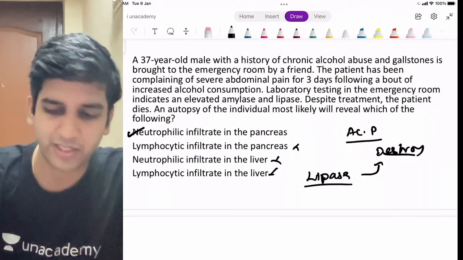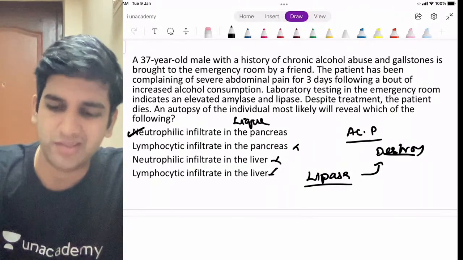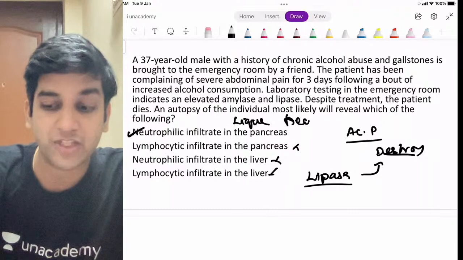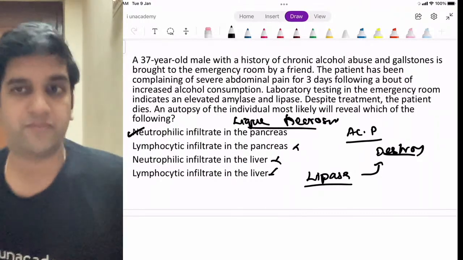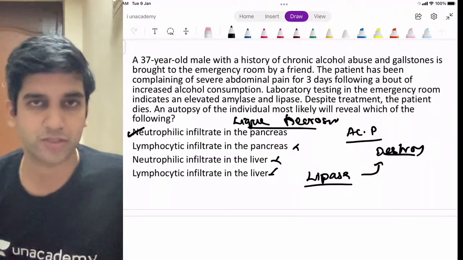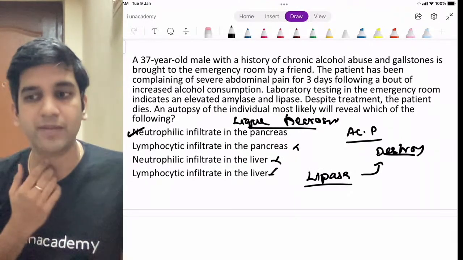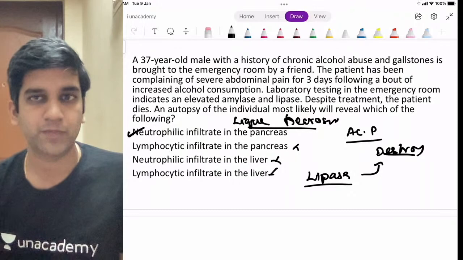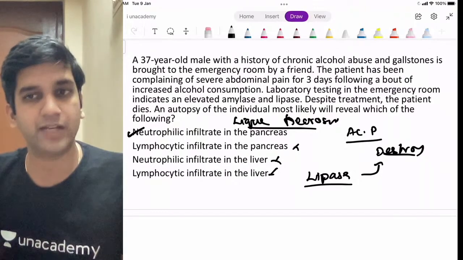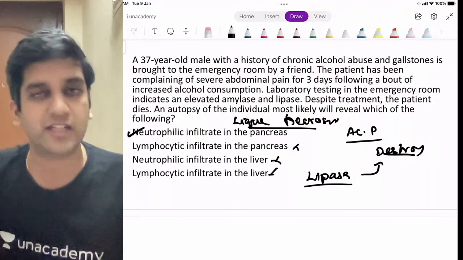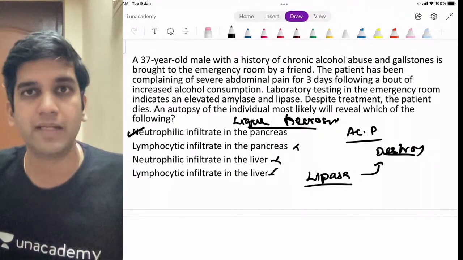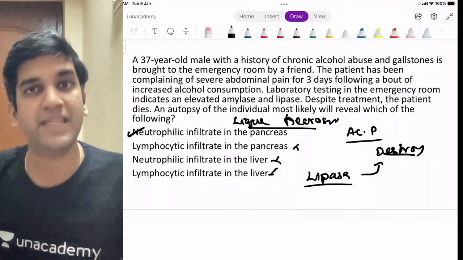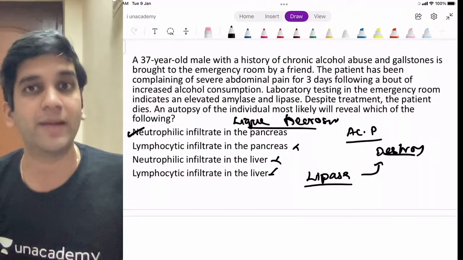You obviously are going to see liquefactive necrosis. You will see liquefactive necrosis in case of an acute pancreatitis. Some of you answered fat necrosis. I'll come to that. The reason why I'm getting confused with fat and liquefactive is we always remember a case history saying that in case of an acute pancreatitis, there will be fat necrosis, but not in pancreas, in the peripancreatic fat and in omentum.